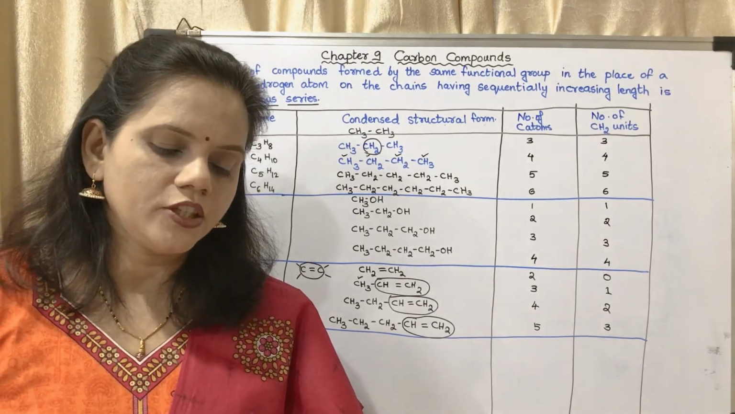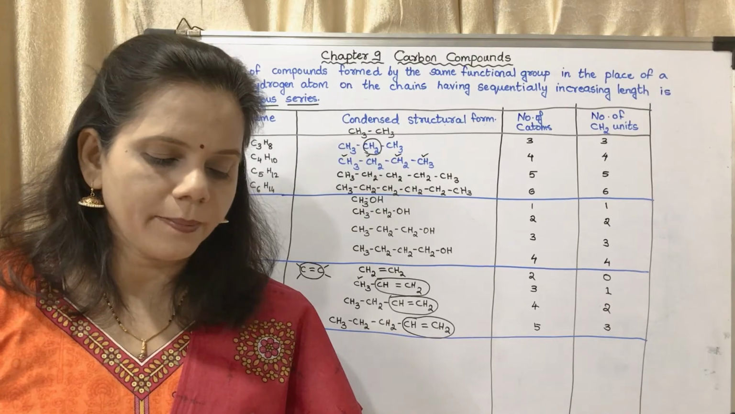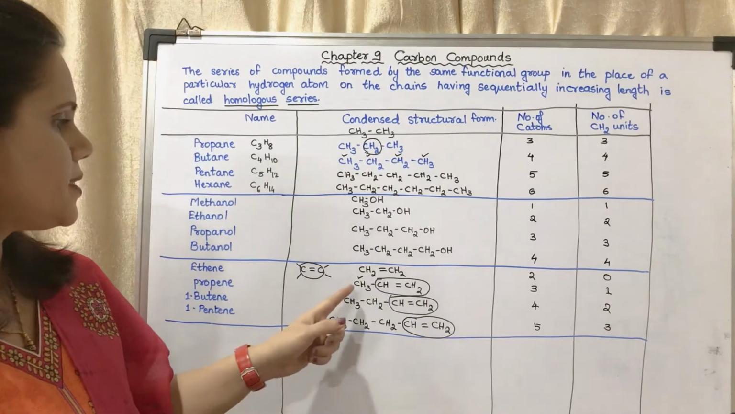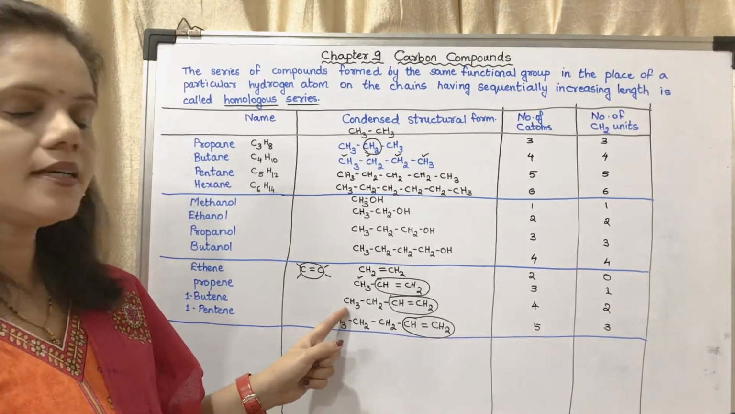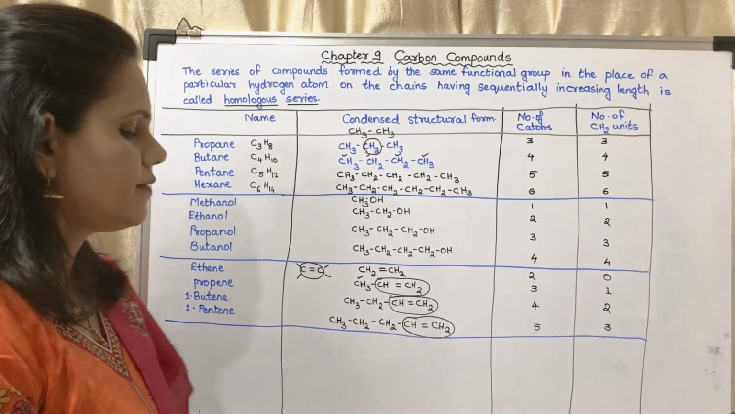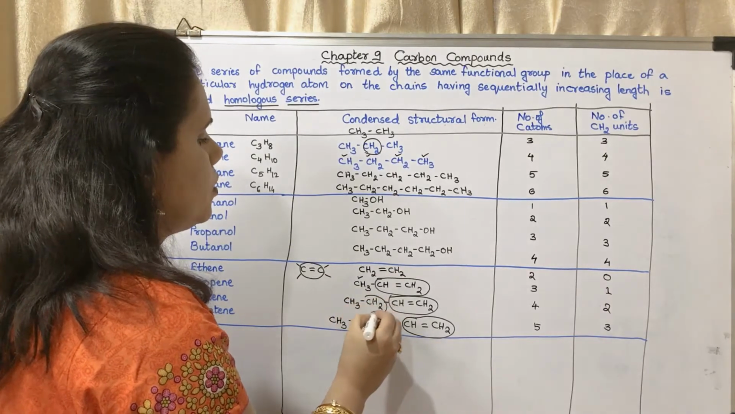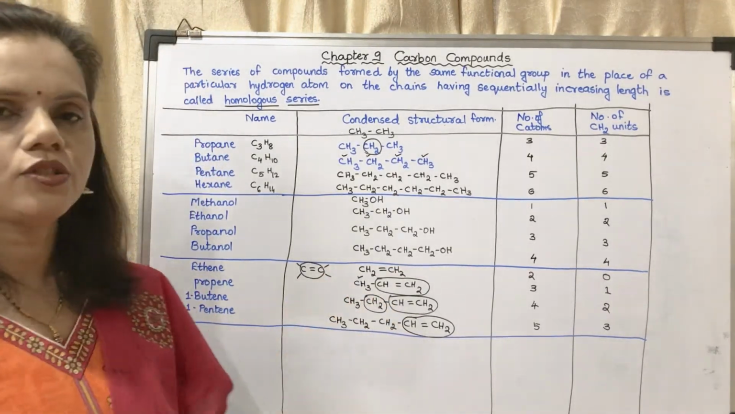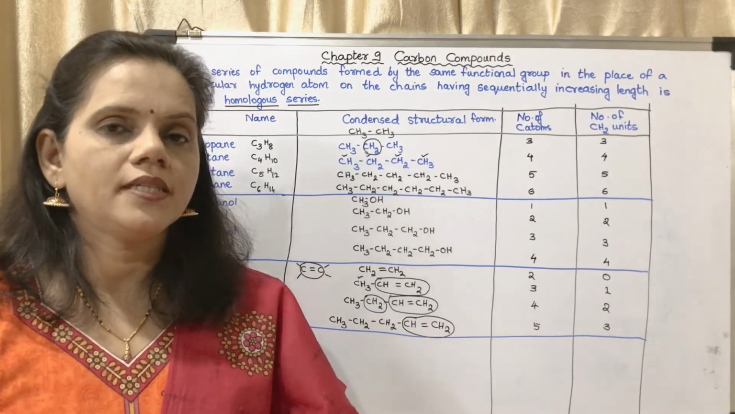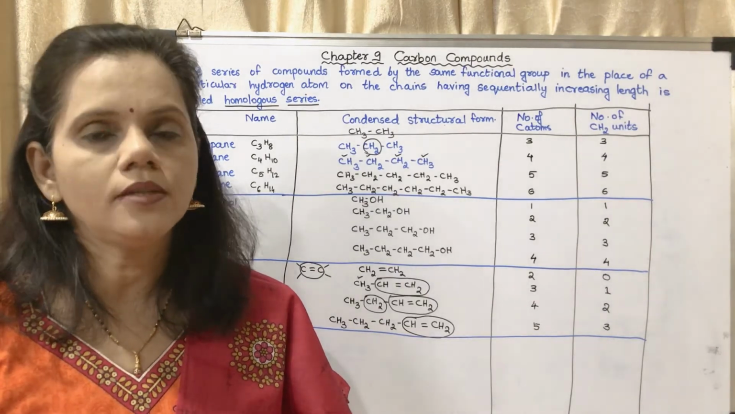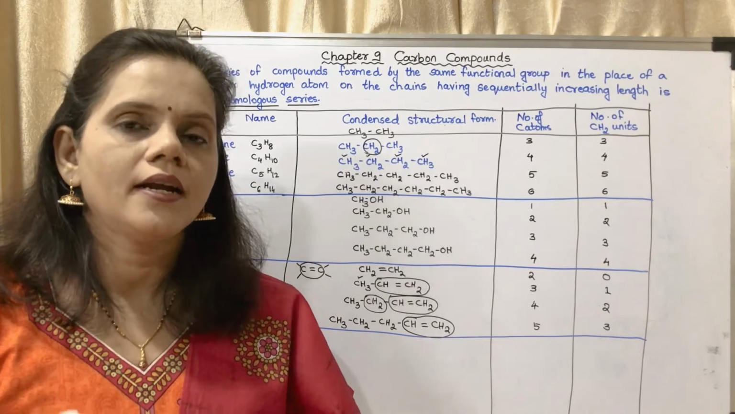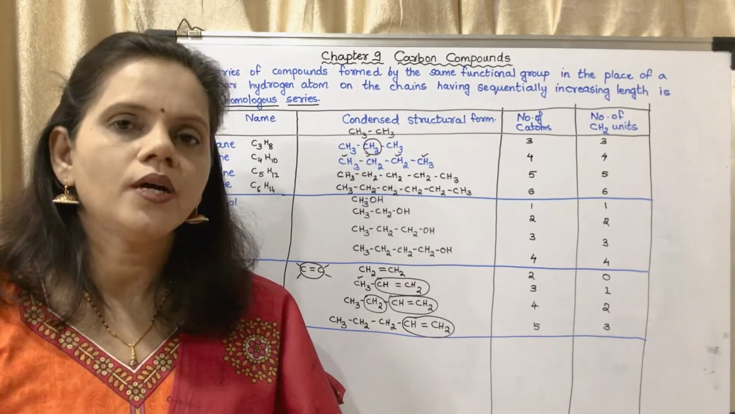Next, how many methylene units are less in the formula of the second member than the third member of the homologous series of alkenes? You may see this is the second member and this is the third member. In the second member and third member, what is the difference? The difference is of this CH2. This has one CH2 less than the next one. So what do they want to tell from these questions? It is understood that in the series, the consecutive members differ by one CH2 unit.